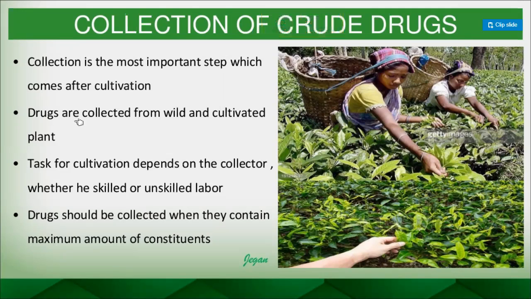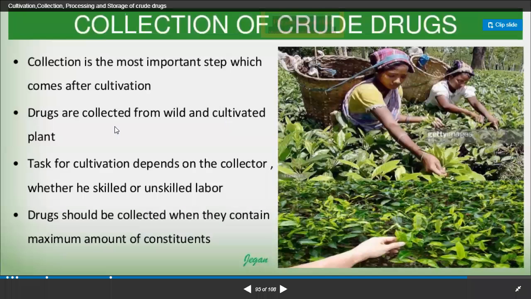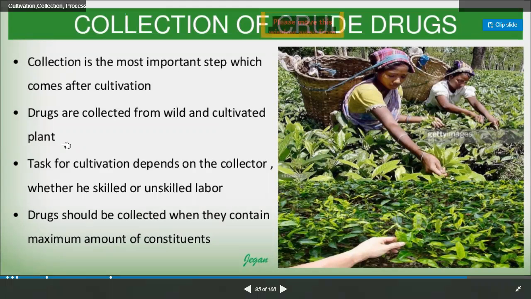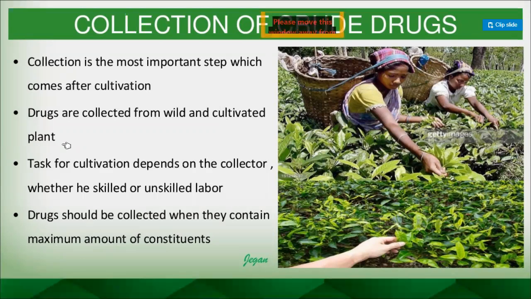The drugs are collected from wild and cultivated plants. Sometimes it may be from a wild source or forest. Directly wild grown plants we have to target, and we have to collect good quality crude drugs. Cultivated means we are cultivating the medicinal plant taking care of all the factors affecting it, and then we collect those kinds of crude drugs.